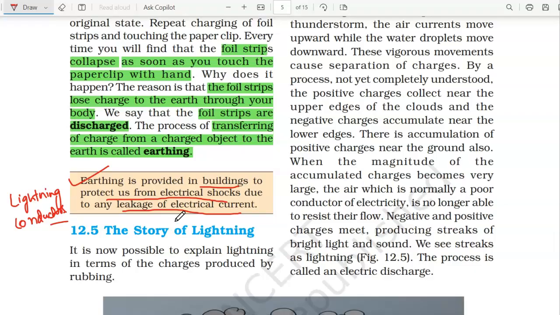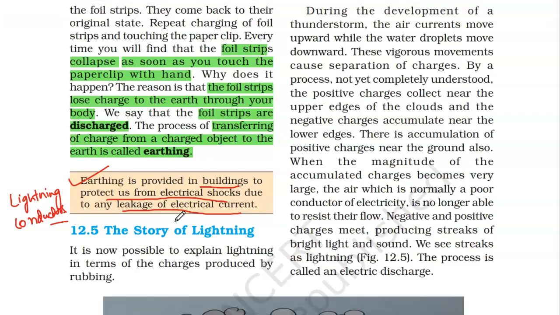Now, you know what charges are, what the two types of charges are. We have learned two ways of charging a body. One is by rubbing it, that is charging by rubbing or by friction. Another is charging by conduction. We have also learned how to discharge an electroscope, and how to detect whether a body has a charge or not using a simple electroscope.